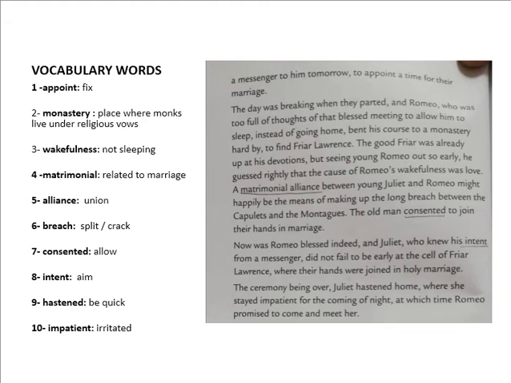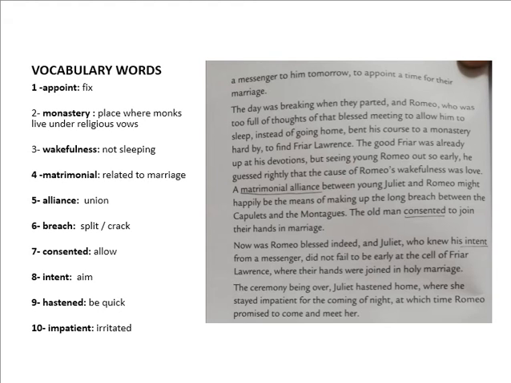The good friar was already up at his devotions, but seeing young Romeo out so early, he guessed rightly that the cause of Romeo's wakefulness was love. A matrimonial alliance between young Juliet and Romeo might happily be the means of making up the long breach between the Capulets and the Montagues. The old man consented to join their hands in marriage.